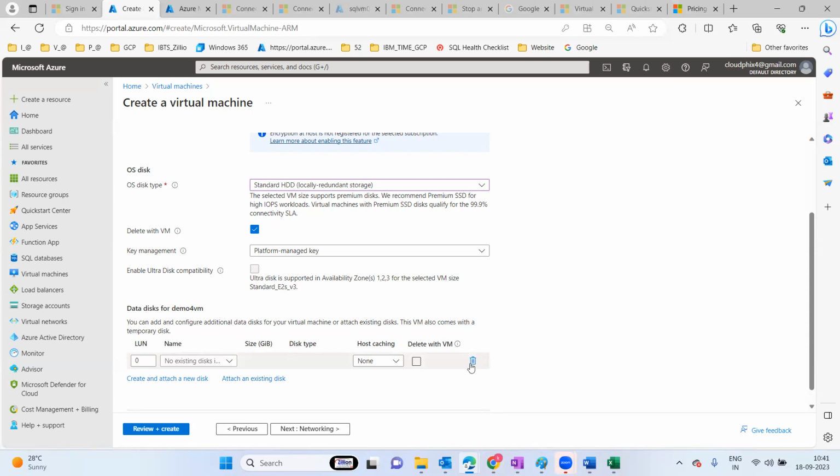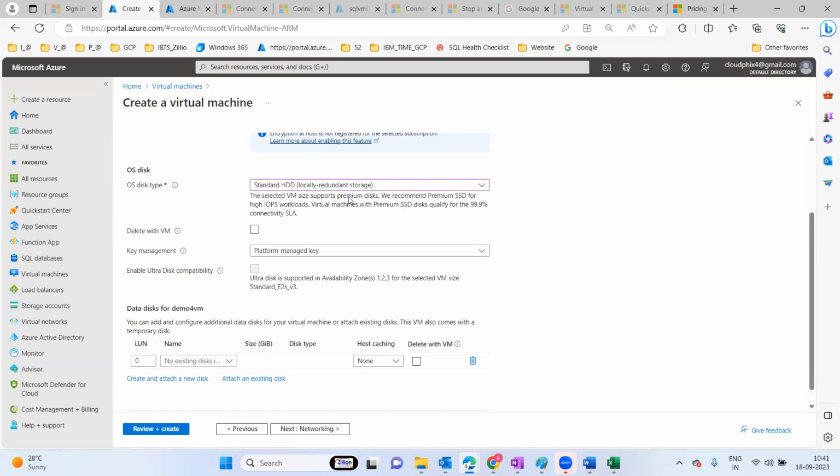Sorry, when we are checking the delete VM option, what happens if we uncheck it? If you uncheck that one, then when you are deploying the VM, you have the network interface, you have the disks, you have other storage attachments, and those are not going to be deleted. That will still remain. Only the VM is going to be deleted.